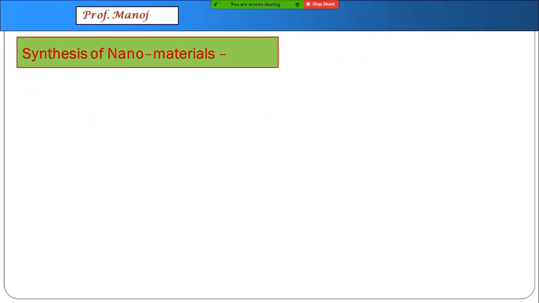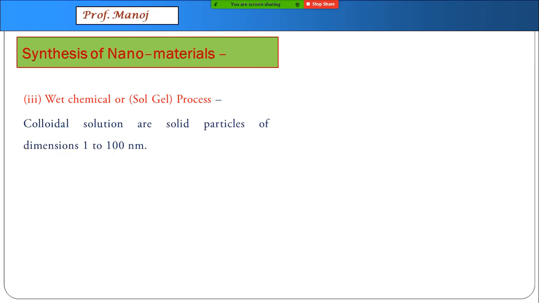The third way is the wet chemical or sol gel process. If you remember the topic of surface chemistry, in which sol and gel is mentioned. Colloidal particles have a dimension of around 1 to 100 nanometers, and sols are those substances where solid is the dispersed phase and liquid is the dispersion medium.